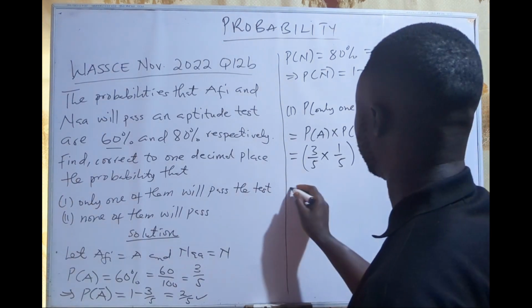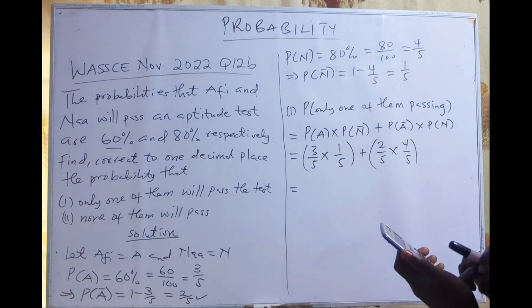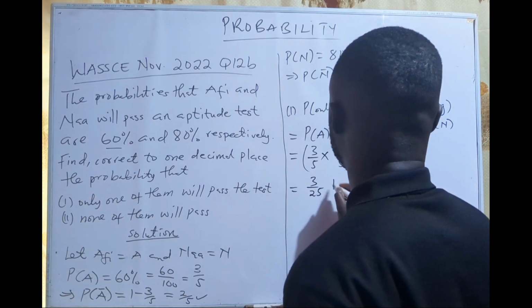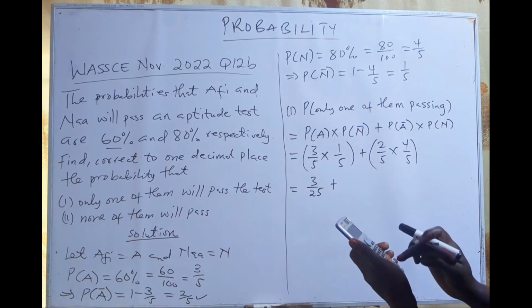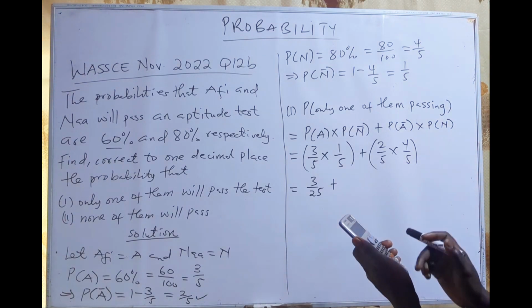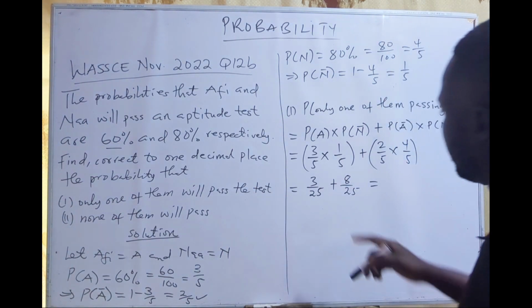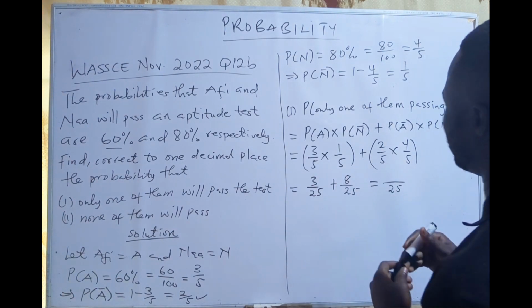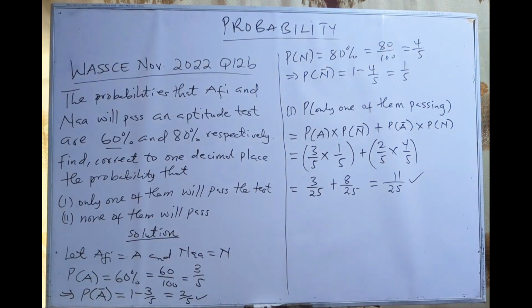So 3 over 5 times 1 on 5, that is 3 on 25, plus 2 on 5 times 4 on 5, that is 8 on 25. Okay, so they have a common denominator, 25. So 3 plus 8 will give me 11. So that means the probability of one of them passing is 11 out of 25.